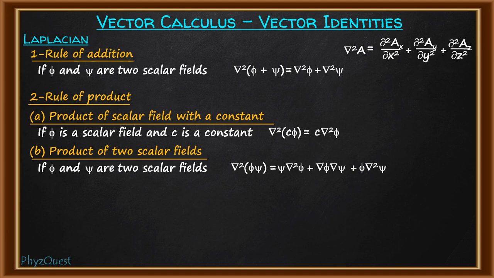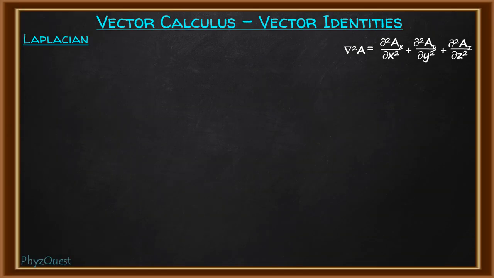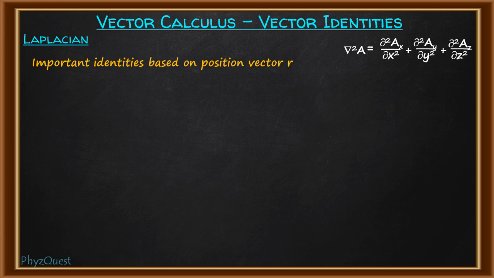So these are the generic rules. Now we'll discuss the identities based on the position vector r or any function related to r. First is the Laplacian of r square. We know that r square is x square plus y square plus z square.